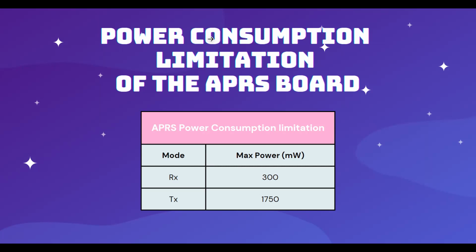Hello. Yes, I have some questions. Can you hear me? Yes, we can. About this power consumption, do you have some tolerance? For example, if we consume 310 milliwatts, is that disqualifying from the competition, or does it just give us fewer points?